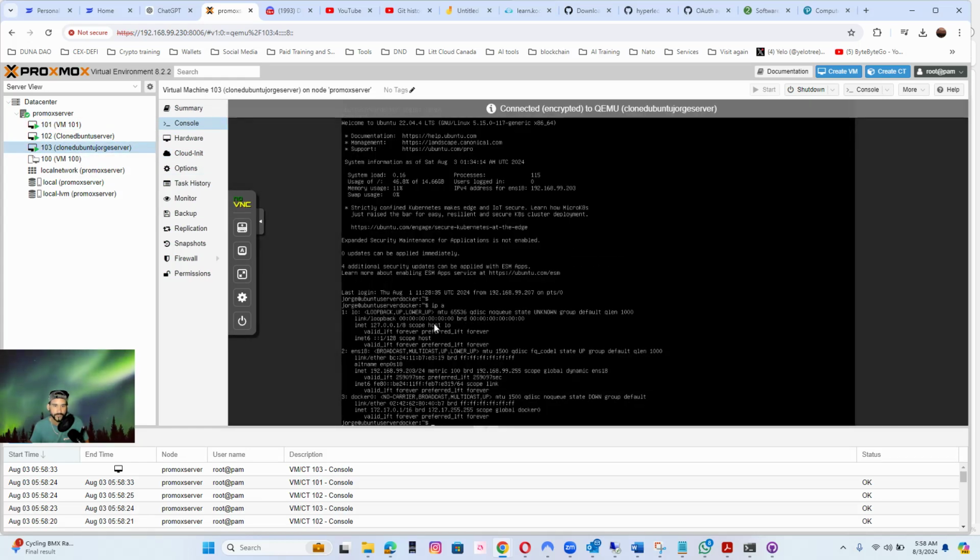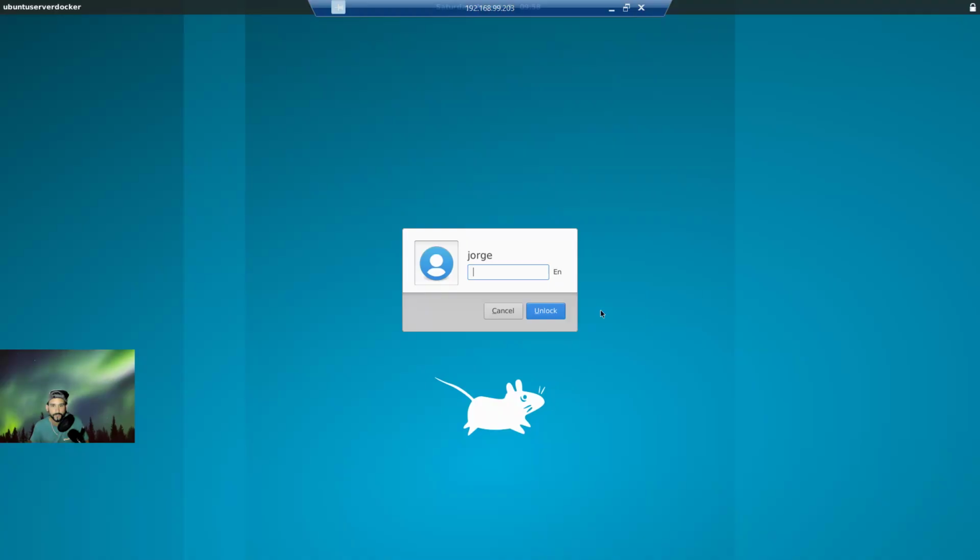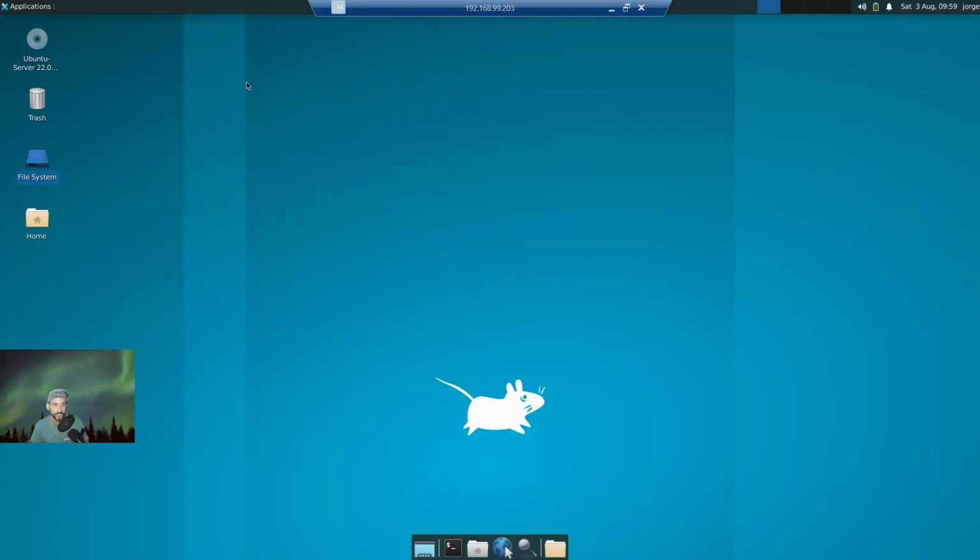So I'm gonna use this machine here, which you will see here in a second, is a Ubuntu Server 22.04 long-term support, or LTS. And I did install a GUI for this server, because originally it was a server with no graphical user interface. So I took my time to install a GUI for this Ubuntu server. And here I'm going to log in pretty soon. And this server that you're seeing here, let me open the terminal here.